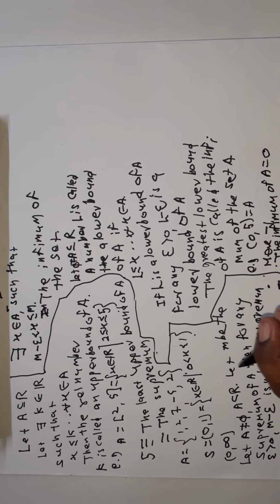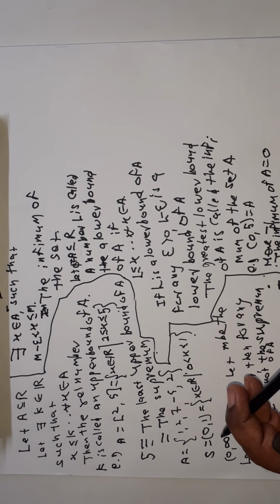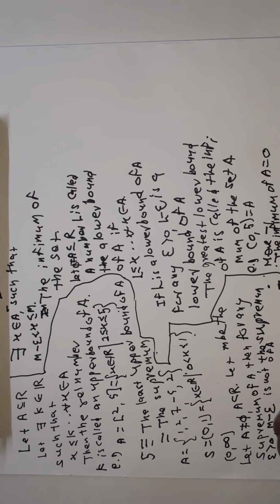Here, the infimum of the set is the greatest of the set of lower bounds. The greatest lower bound, GLB, is called the infimum of the set A.